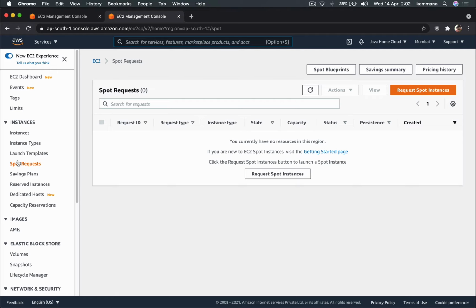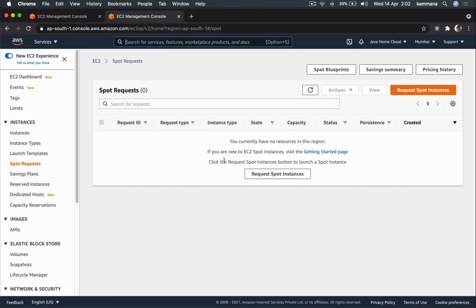Now Amazon provides a way to use that unused capacity for cheaper cost. So spot instances are very cheap. You get up to 90% cost savings when compared with on-demand instances, but it has a downside.